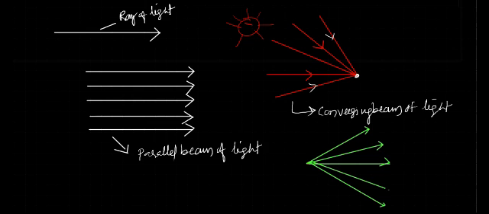Such type of light rays is called a diverging beam of light. What can we call this one? Yes, diverging beam of light. All of you understand?